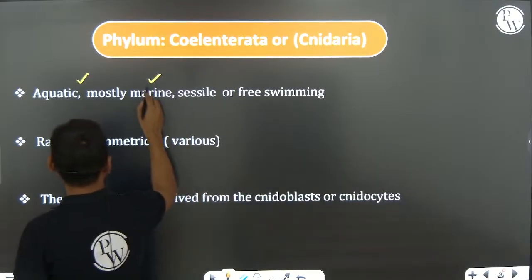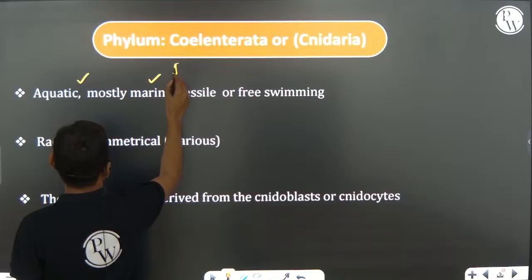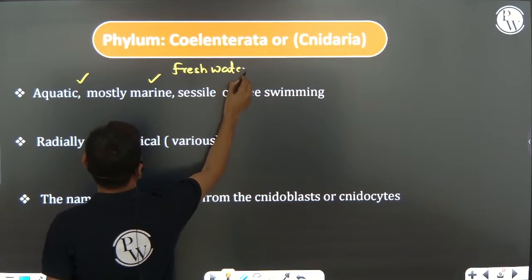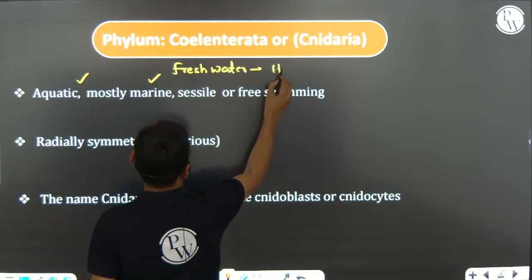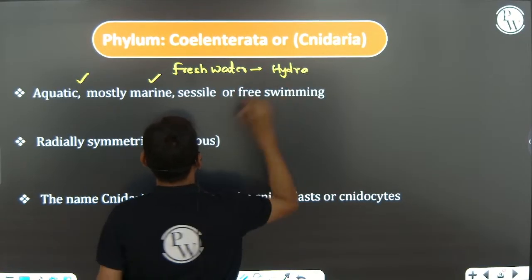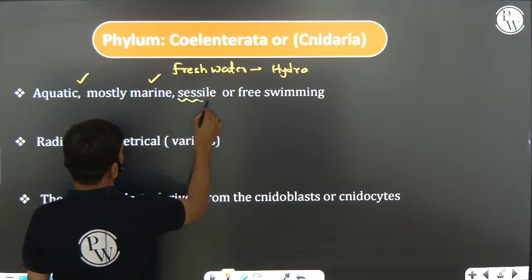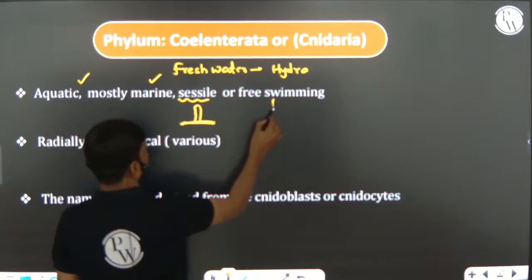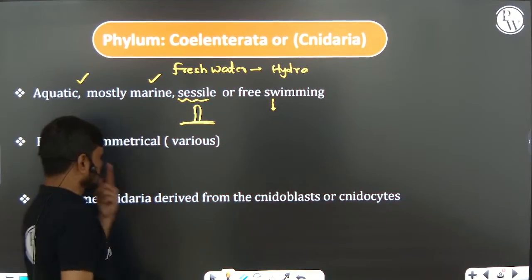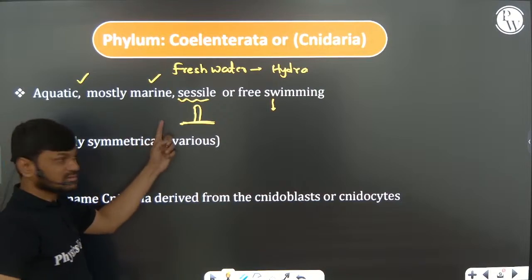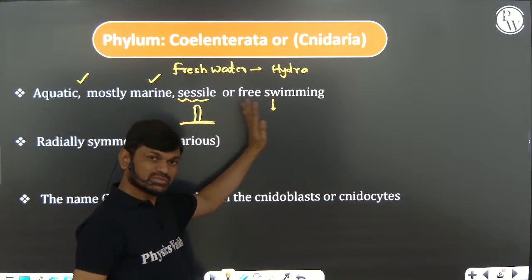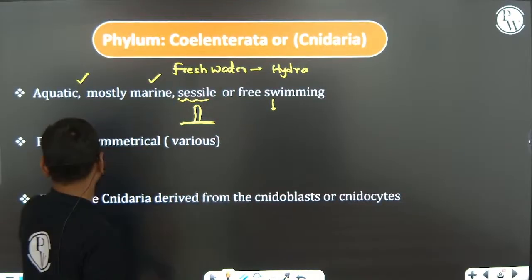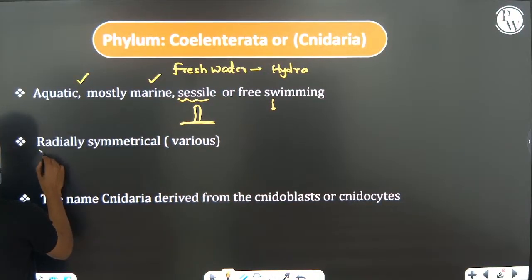Some are sessile, that means they attach to the bottom of the substratum. Some are free living, they can swim in water. Aquatic, mostly marine, sessile, free living, free swimming organisms, and freshwater forms are also present.